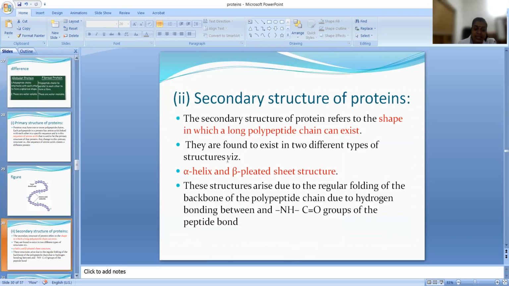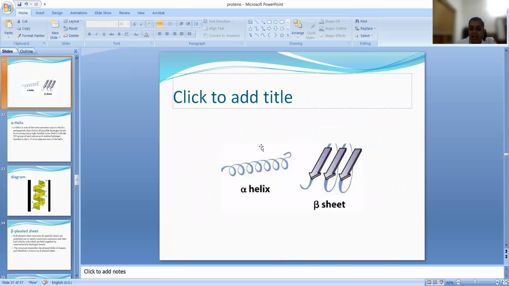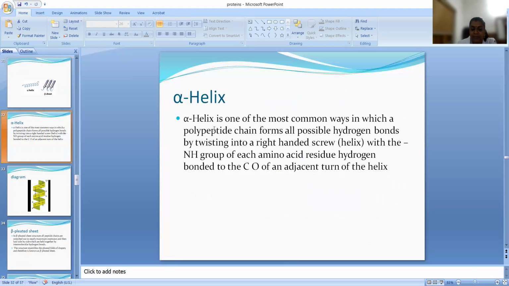So what is the secondary structure of protein? The secondary structure refers to the shape in which the long polypeptide chain exists. There are two different types in which they exist: one is called the alpha helix structure and the other is called the beta pleated sheet structure. Let us see the difference. Alpha helix means it is helical, coiled together, and beta sheet structure means it is sheet-like.